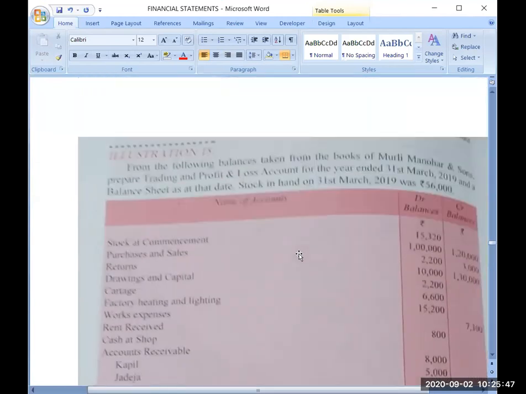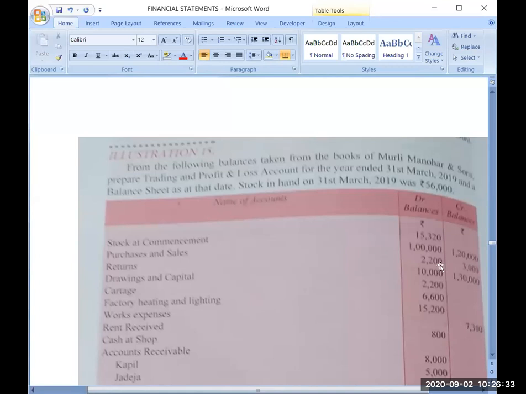Okay, now coming to the next point, returns. Returns are of two types, purchase return and sales return. Can you tell me what type of balance purchase return has? Yes, very good. Purchase return always has a credit balance, and sales return is a loss for you, and losses always have a debit balance.